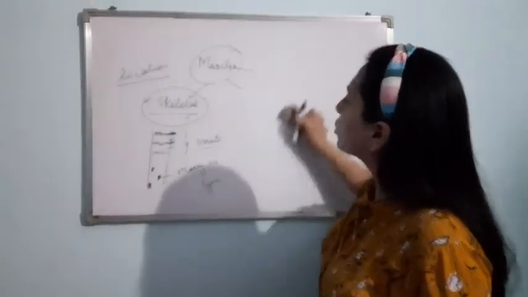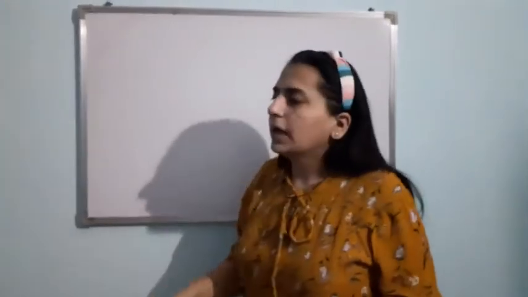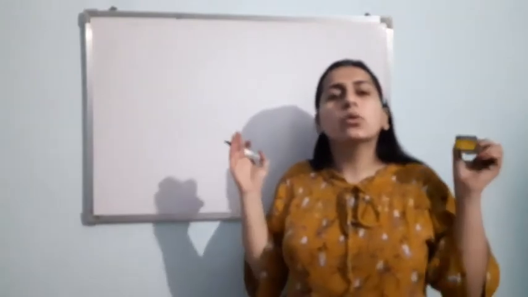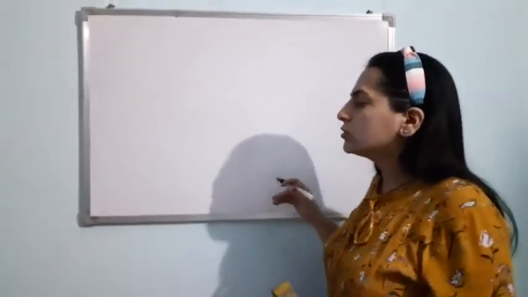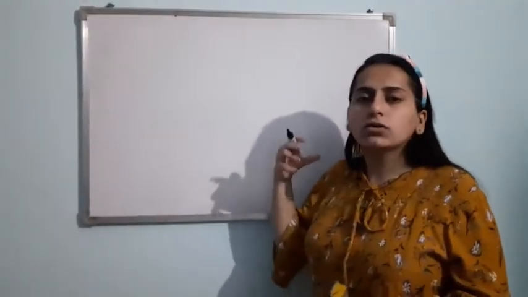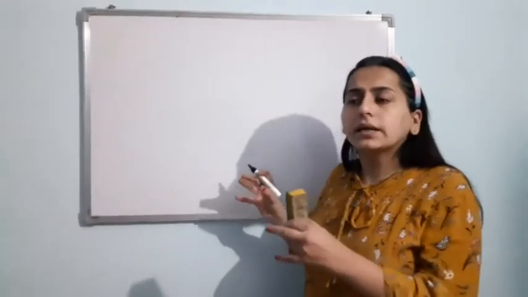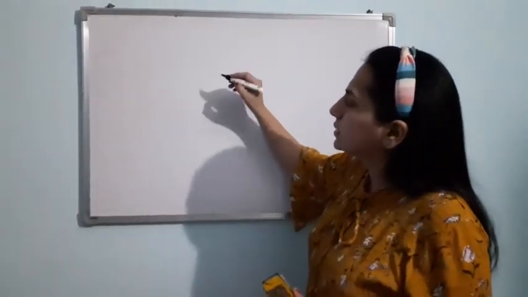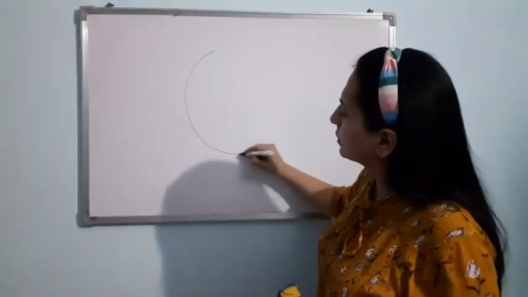First of all, let us talk about the structure of a skeletal muscle. As I told you, skeletal muscles are the muscles that are closely associated with the skeletal system. So, if I see the microscopic structure of a skeletal muscle, then just see a cross section of the skeletal muscle, you will just see this.